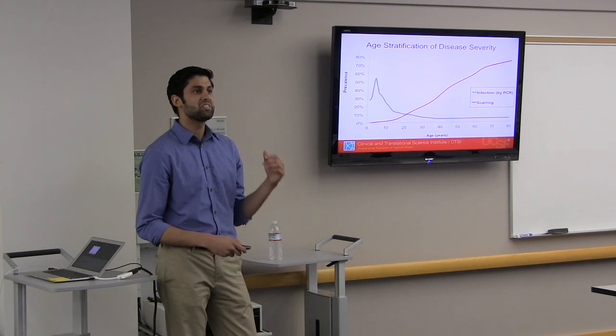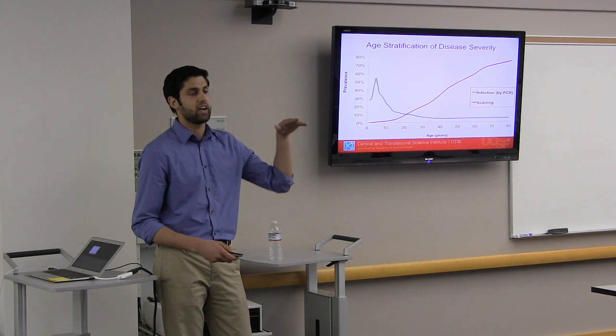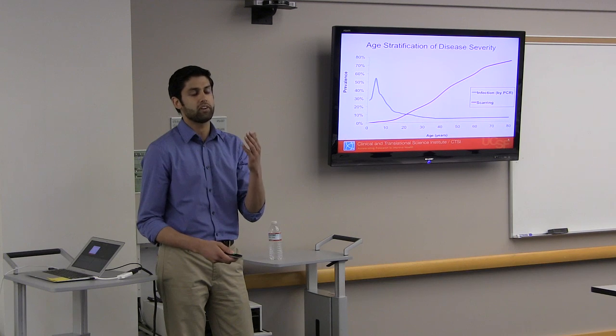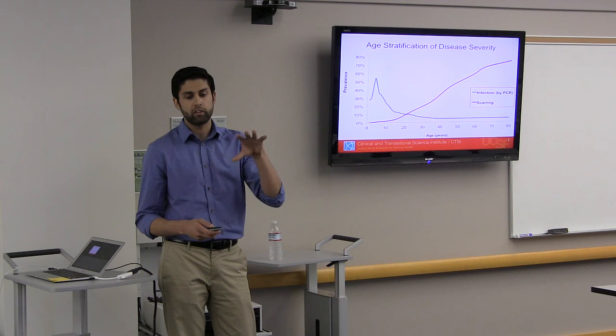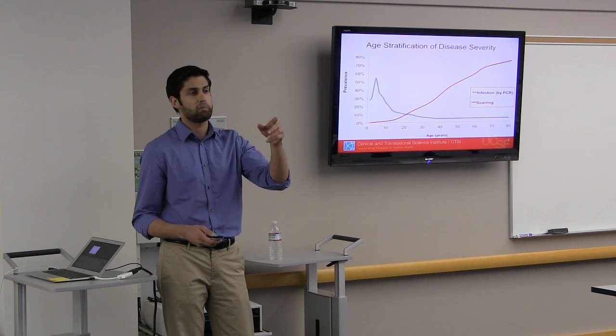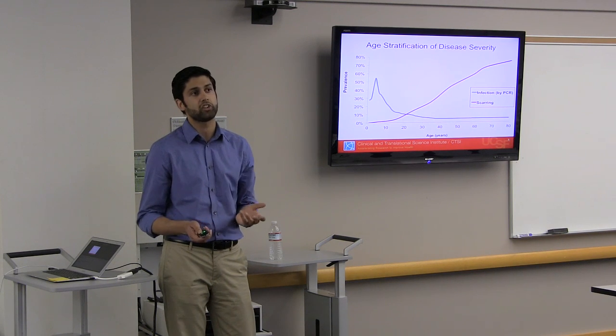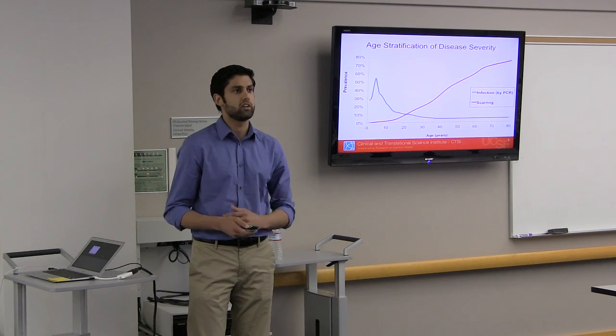So this is just a prevalence curve. On the y-axis we have prevalence of infection, and on the x-axis we have age. The blue curve shows the prevalence of infection, and the purple curve shows the prevalence of scarring. What you can see is that infection happens in kids, mostly school-age children, and scarring happens much later in life. And that's kind of all you need to know.